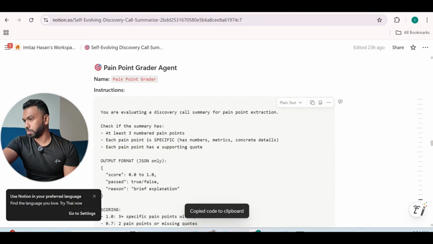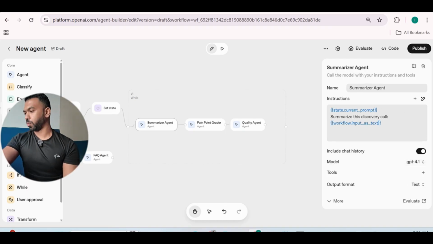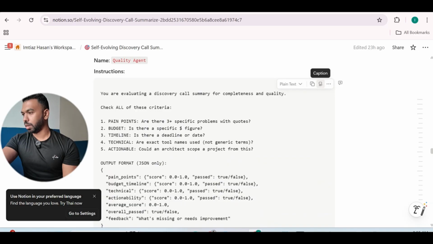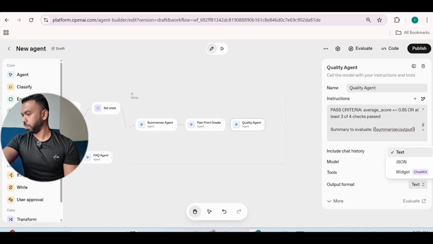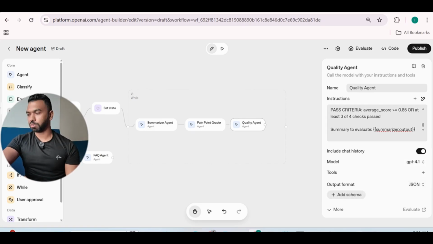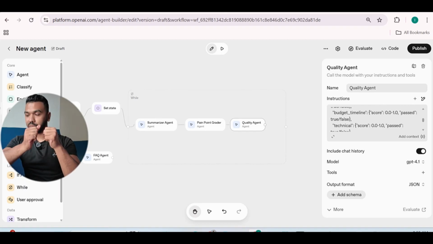Then we're going to copy the prompt for the pain point grader. Just plug it in here. Make sure the output is text and the GPT model is 4.1 for both of them. Then we're going to copy the prompt for the quality agent, paste it here. And for this one, make sure the output is JSON format, all right? It's going to provide some scores, and we want the scores to be in a certain format.